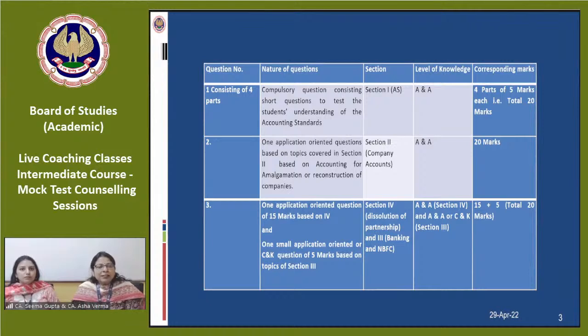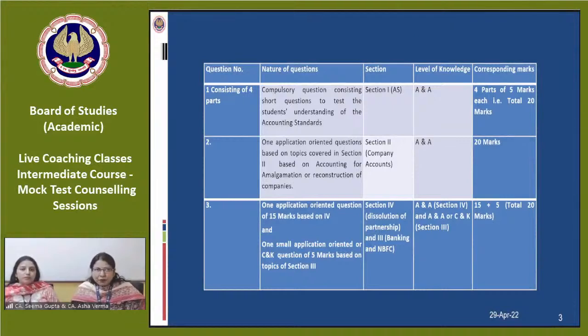So, not only will the understanding of accounting standards give you the thorough gist of chapter 1, but besides this, many other chapters are also solved simultaneously while you prepare chapter 1 of accounting standards. In chapter 2, we have partnership, where we are covering amalgamation of partnership firms, conversion of partnership firm into company, dissolution of partnership firm, and significant provisions of limited liability partnership.